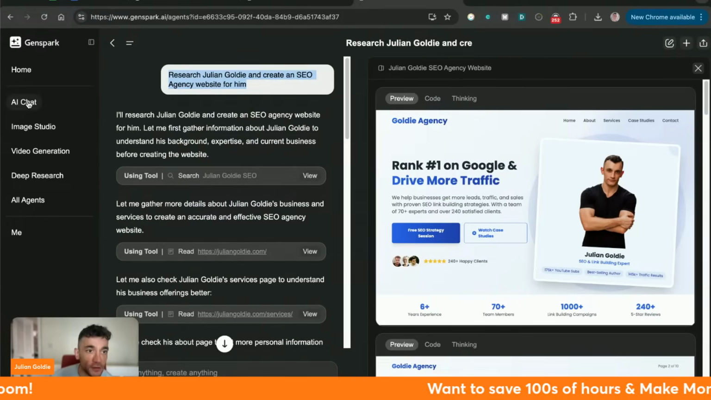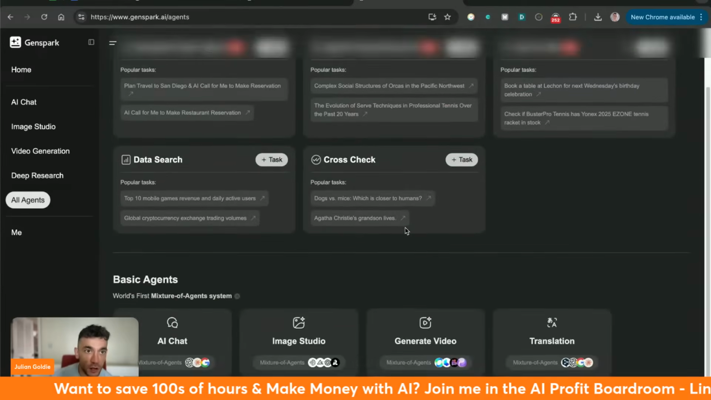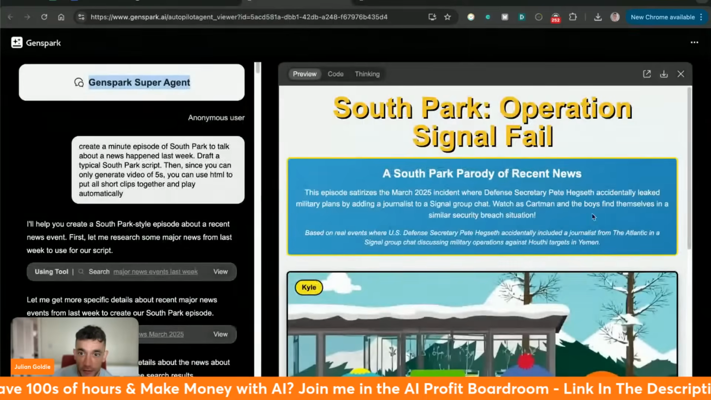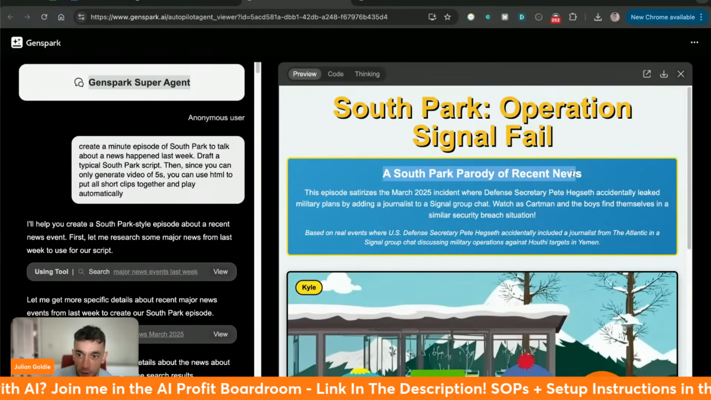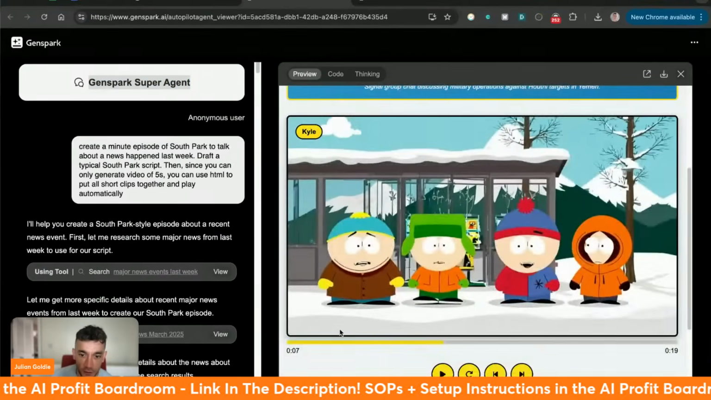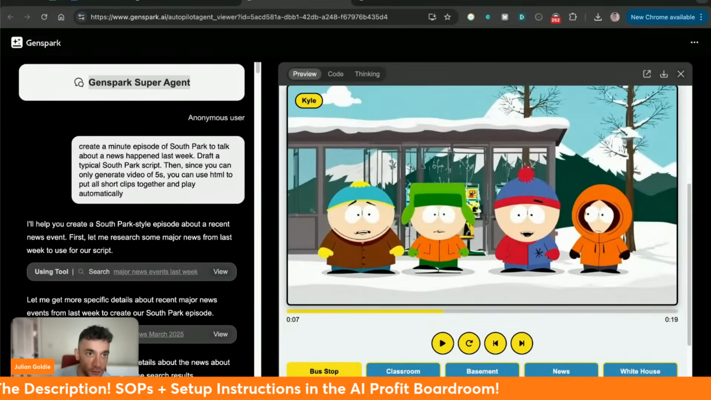You can also see on the side here, we have the AI chat, image studio, video generation, deep research, and all agents as well, which we'll come on to in a second. And it even created this crazy South Park style roundup of the recent news. You can play this video down here. It generates a video with a voiceover, pretty crazy stuff.